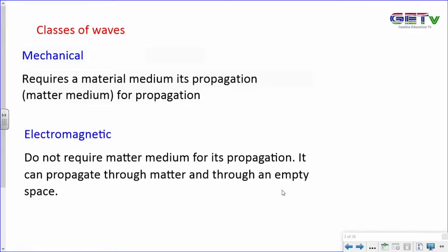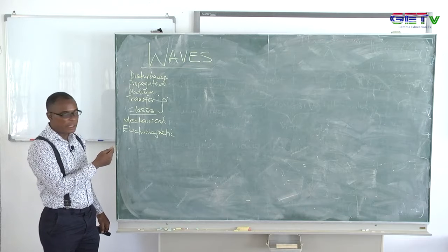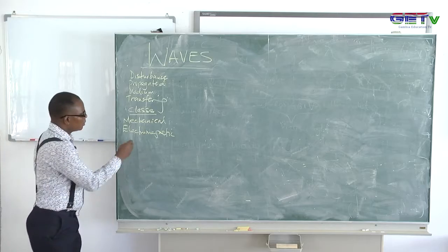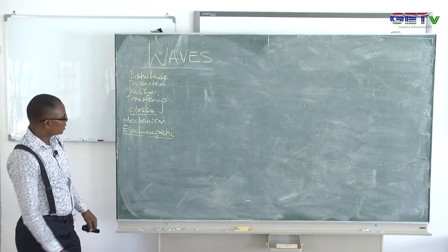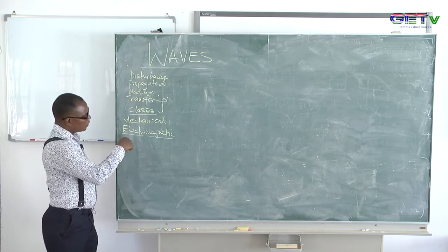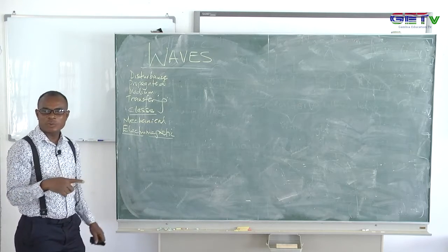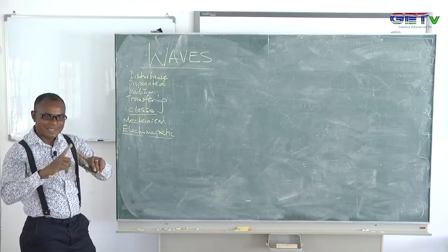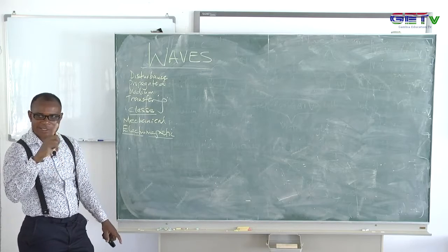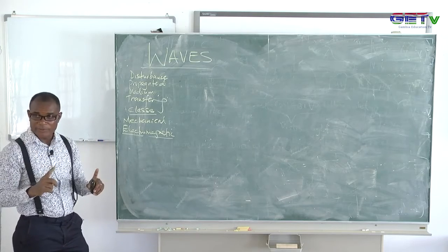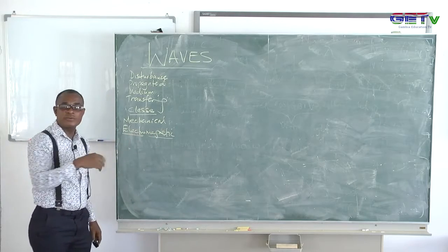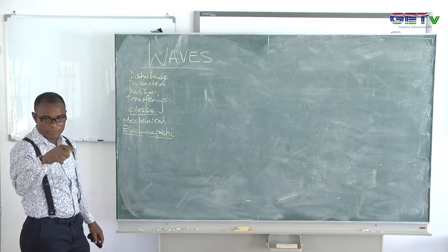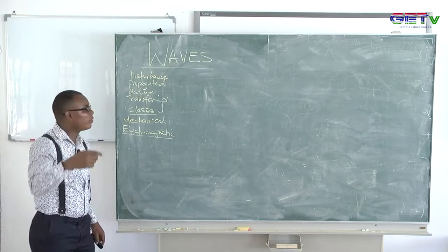What about the next one? The next one is the electromagnetic wave. A big word, electromagnetic wave. This is electric field and magnetic field. It means that the electric field around the Earth and the magnetic field around the Earth will cohere together and they will act at right angles. And when they interact at right angles, they will generate a family of waves. That family of waves is what we refer to as the electromagnetic wave. In short, we call them EM waves, E for electro and M for magnetic wave.